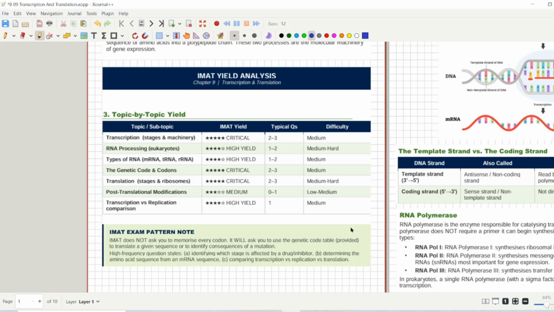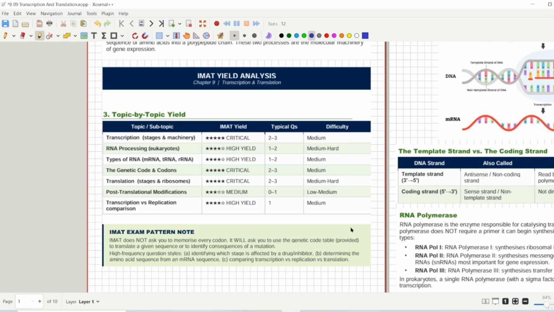You can skip some low yield topics. I have told you in the last few lectures that some topics or chapters can be left behind for IMAT, but there are so many topics in these chapters and none of them can be neglected. You have to be really careful when solving MCQs from these chapters, because they are mostly conceptual.